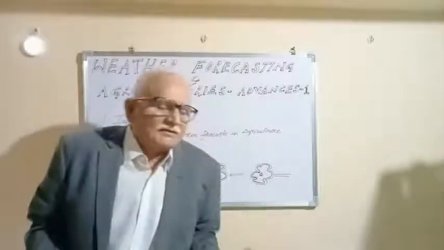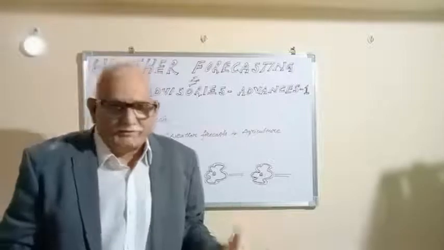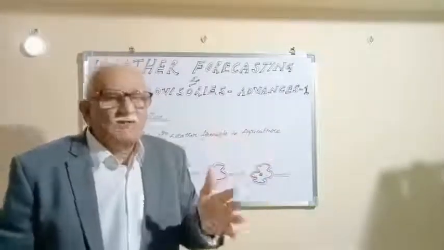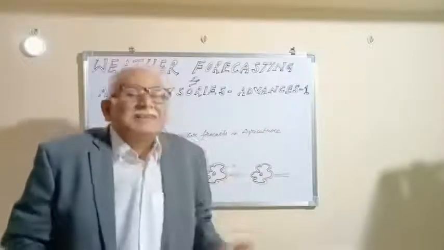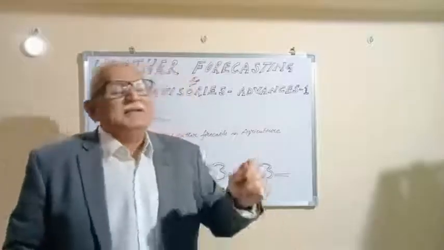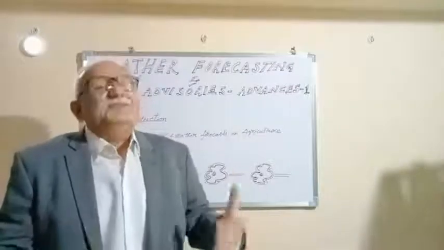Now, there are three types of weather forecasting: short range weather forecast, medium range weather forecast, and long range weather forecast. The short range weather forecast is again divided into nowcasting, a very short range. That's what we discussed in the first class. Now, what exactly is the definition of weather forecasting? Predicting the weather for the next few days to follow is known as weather forecasting.